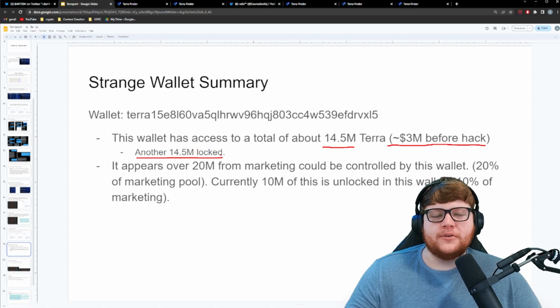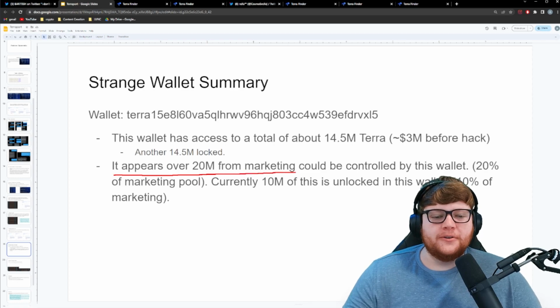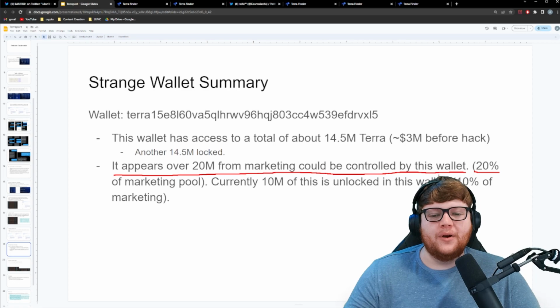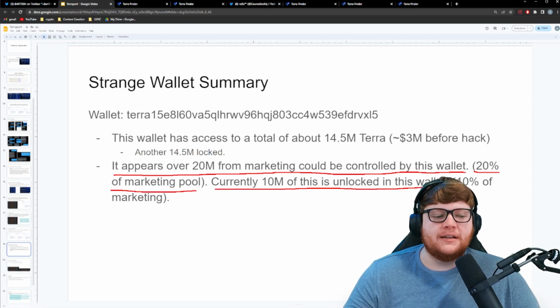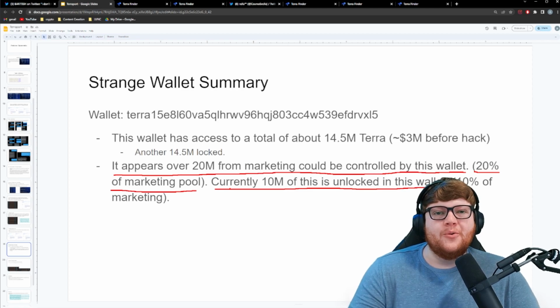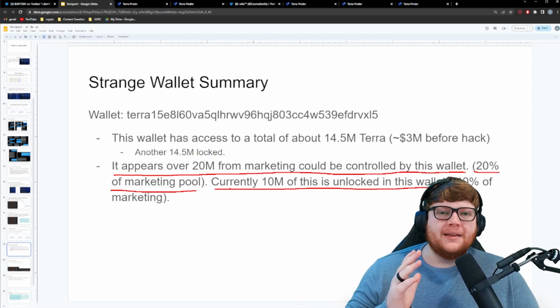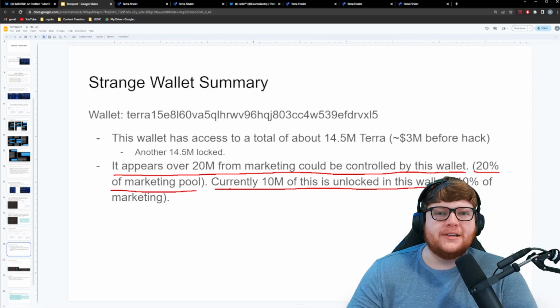And then there was another 14.5 million that was actually locked up. This means that about 20 million total tokens from marketing could be controlled by this one wallet potentially. That's 20% of the marketing pool. Currently, 10 million of this is unlocked and in that wallet, which is 10% of the marketing pool, which just does not make sense. Why is this one wallet controlling currently about 10% of the marketing pool that has been unlocked, currently 20% of the marketing pool total?